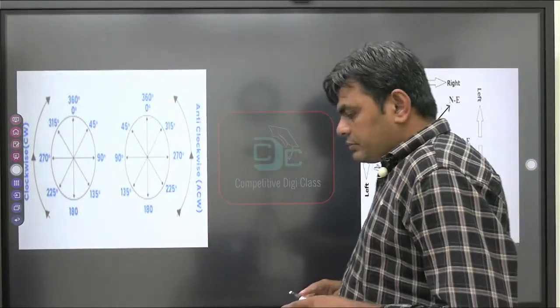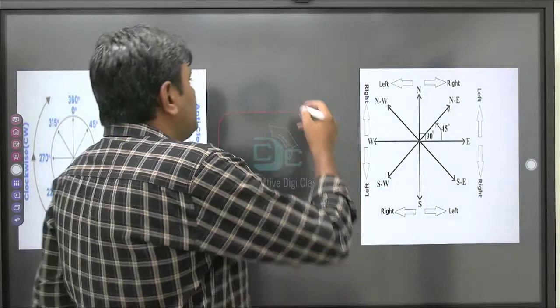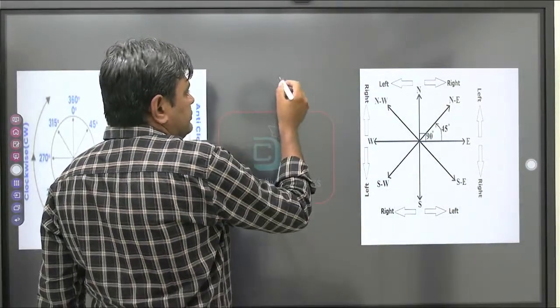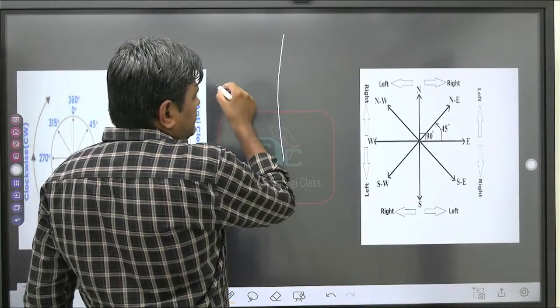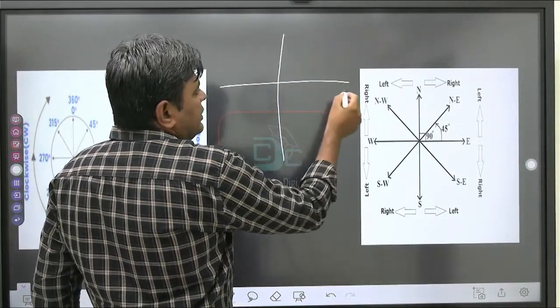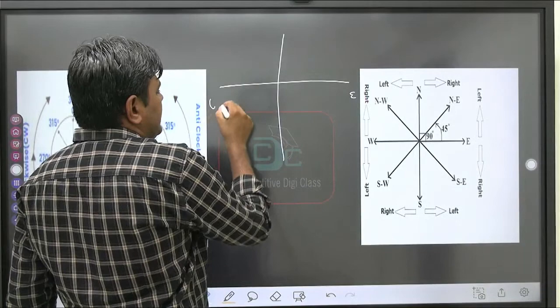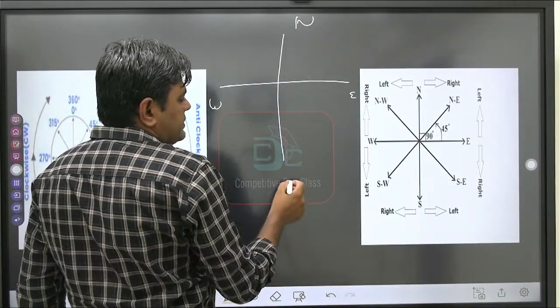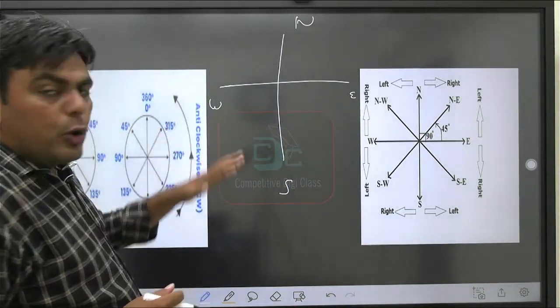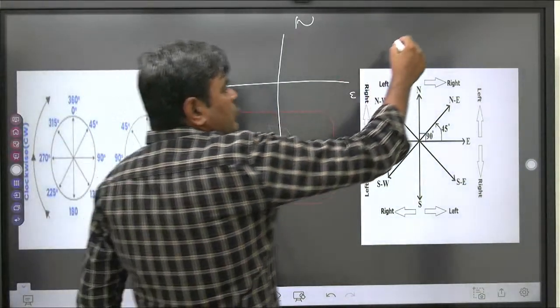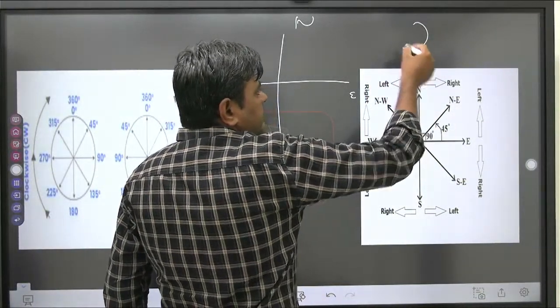Now see, we know that this is our east direction, this is west, this is north and south. If it is given in a clockwise direction, we know that clocks move in this direction.